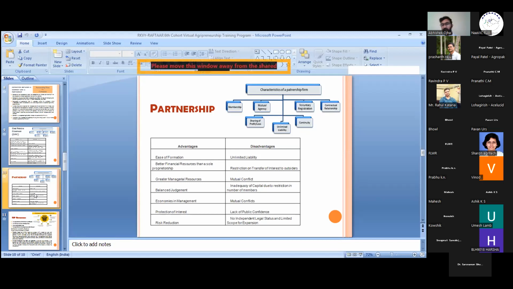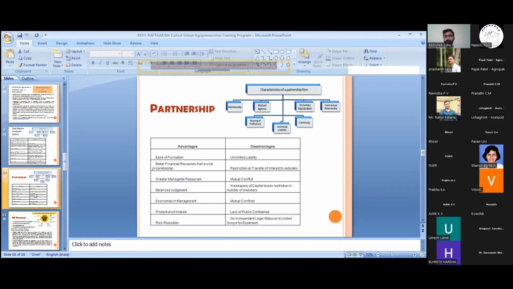The continuity is affected if two or more partners die. If any partner leaves the partnership firm, or some other partner enters the partnership firm, then we have to make changes in the partnership deed. If only two members are there in a partnership firm, and one partner is deceased, or anything happens to that person, then the partnership firm gets dissolved.